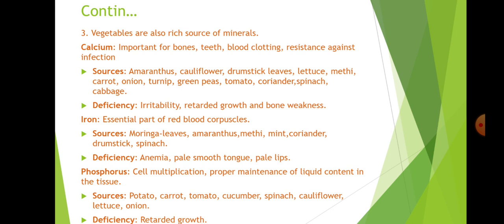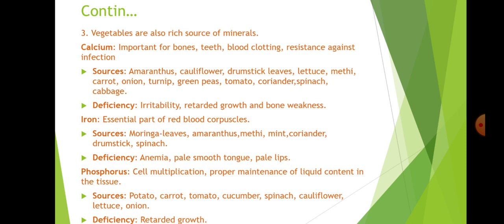Next, iron, an essential part of red blood corpuscles, important for red blood cell production. Sources are moringa leaves, amaranthus, methi, mint, coriander, drumstick, and spinach, mainly all leafy vegetables. Deficiency causes anemia, the loss in number of red blood cells. A pale, smooth tongue and pale lips will occur.